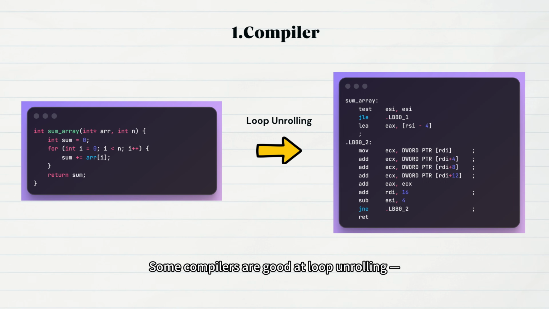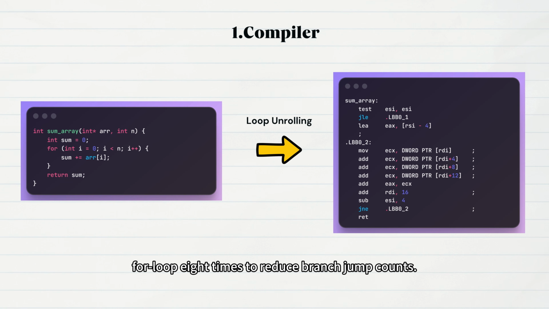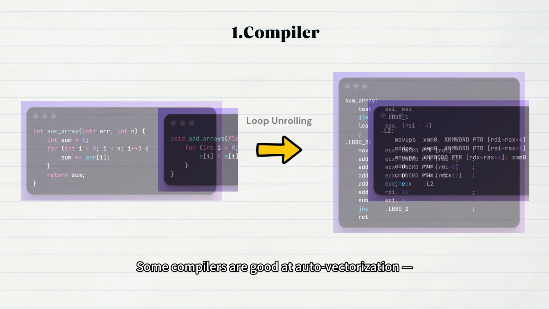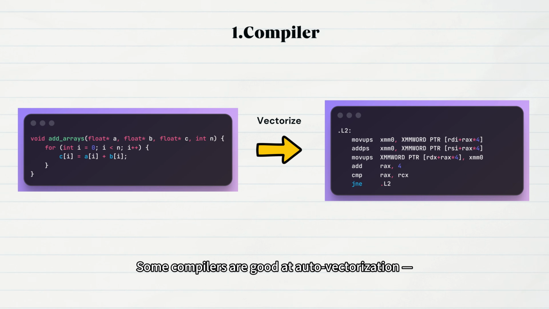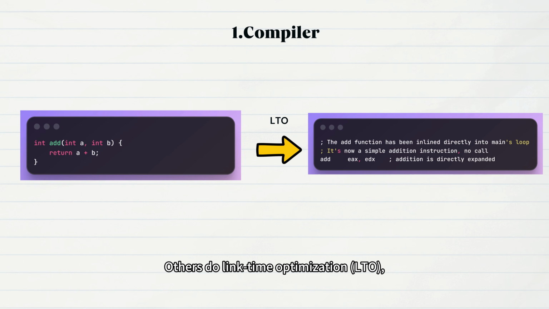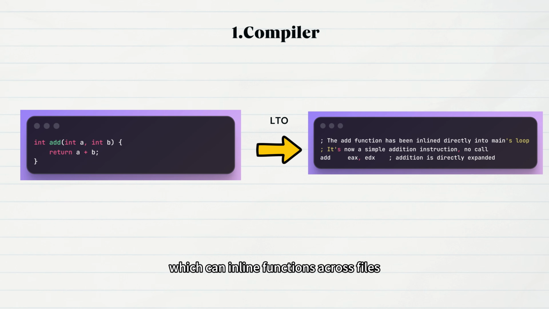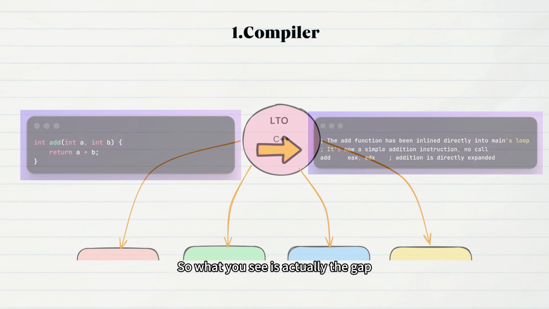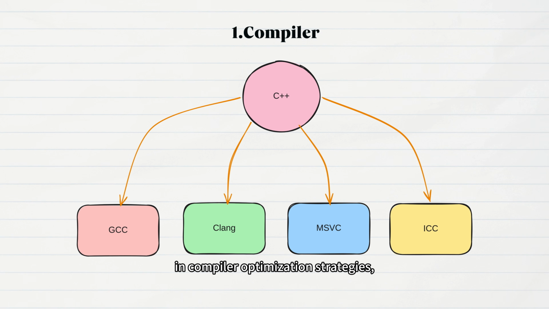Some compilers are good at loop unrolling, repeating a for loop 8 times to reduce branch jump counts. Some compilers are good at auto-vectorization, turning single instructions into SIMD instructions, processing 4 floating point numbers at once. Others do link time optimization, LTO, which can inline functions across files and even eliminate the overhead of virtual function calls. So what you see is actually the gap in compiler optimization strategies, not the pedigree of the language. To go even further, even with the same compiler, different versions can have performance differences.